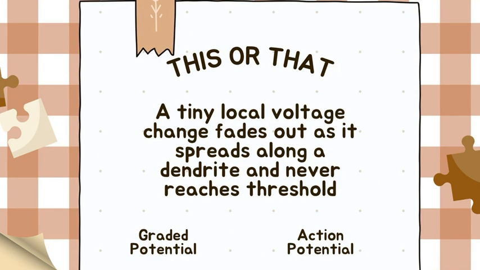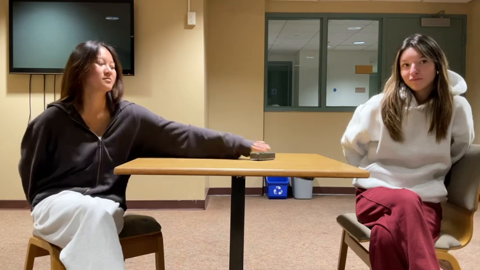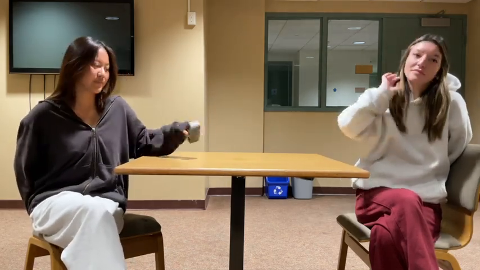Question 7, this or that. A tiny local voltage change fades out as it spreads along a dendrite and never reaches threshold. Graded potential or action potential? Graded potential because they are small, local, and decremental. Exactly.